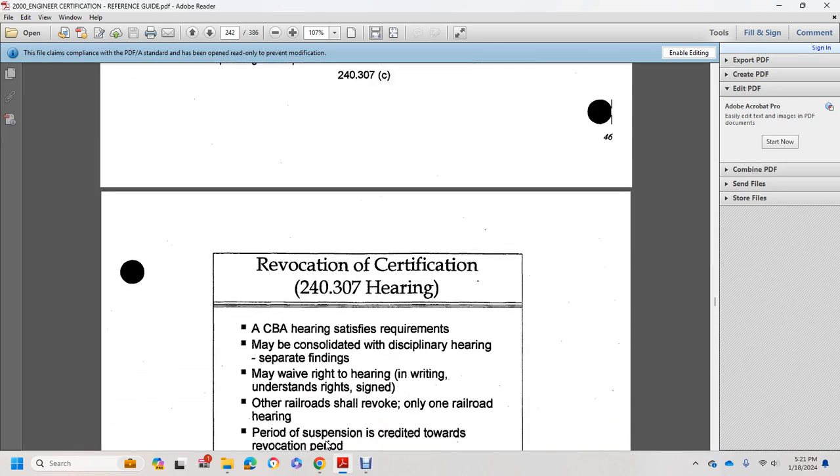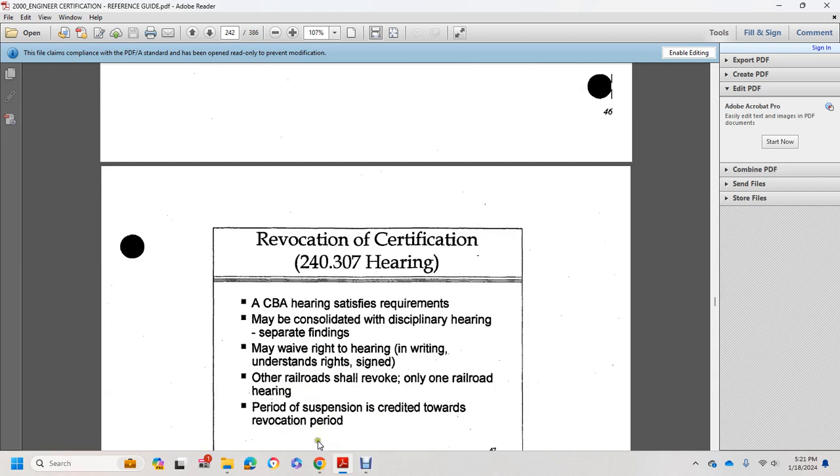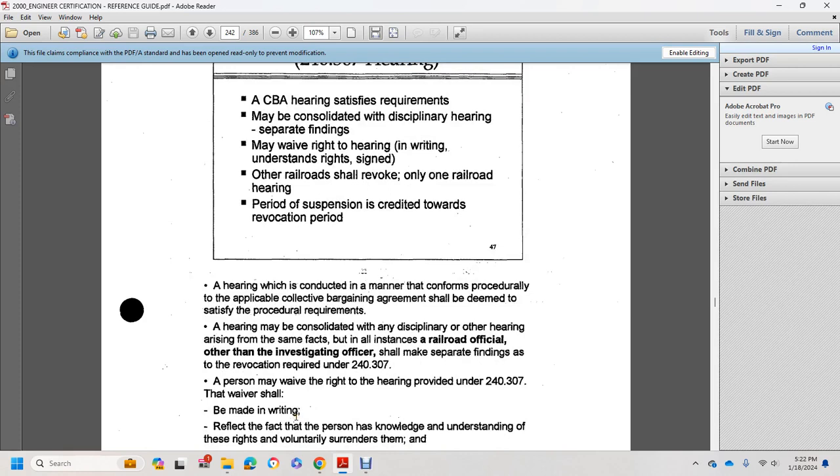Revocation of certification, 240.307. Hearing. A collective bargaining agreement hearing that satisfies the requirements may be consolidated with a discretionary hearing. Separate findings may be made, and the person may waive the right to a hearing in writing. A railroad shall revoke only after one railroad hearing. A period of suspension is related toward the revocation period. A hearing conducted in a manner that conforms to the procedure of the applicable collective bargaining agreement